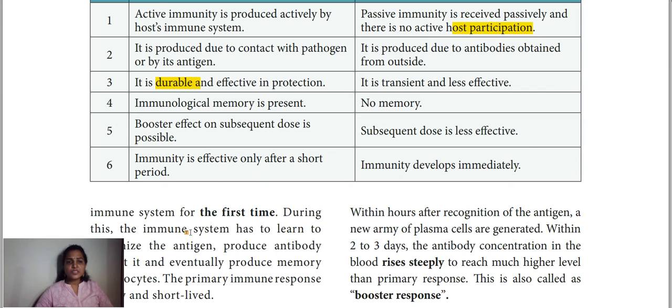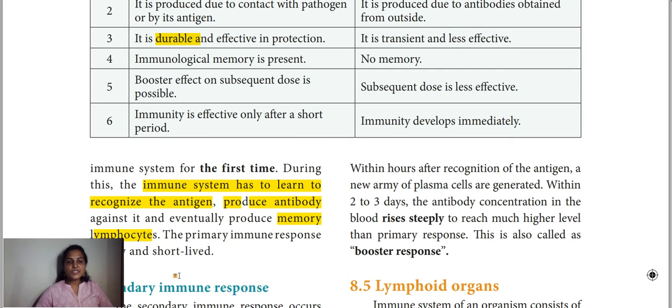So during this time, what will happen? Our immune system will learn how to analyze what type of antigen it is. First it will recognize the antigen, then afterwards it produces antibody against that antigen. Then it will keep it in the memory, so eventually it produces memory lymphocytes. The primary immune response is slow and short lived. Clear? Because it's the first time it's getting experience of that antigen.